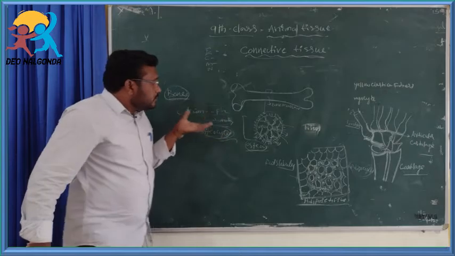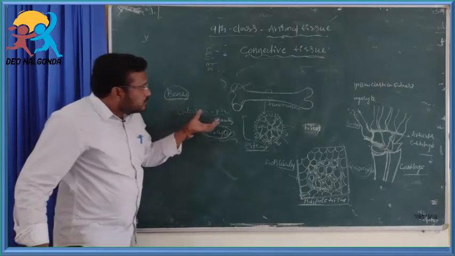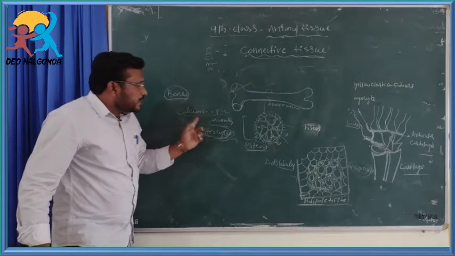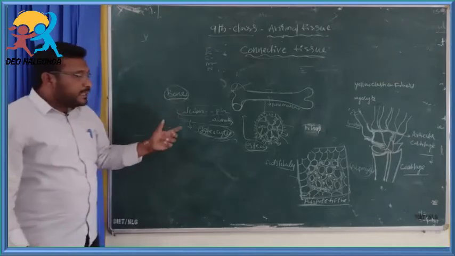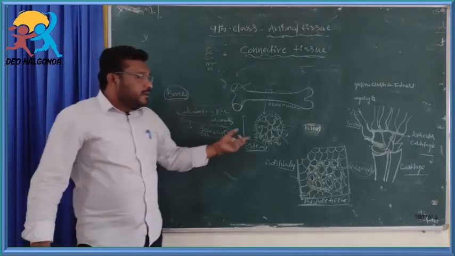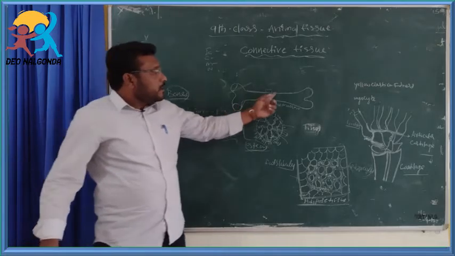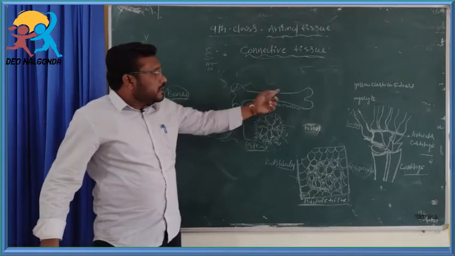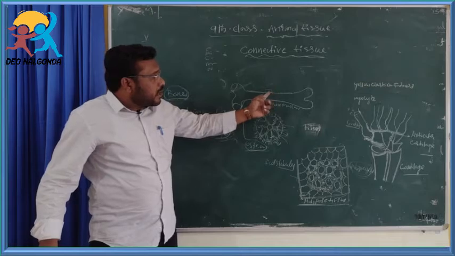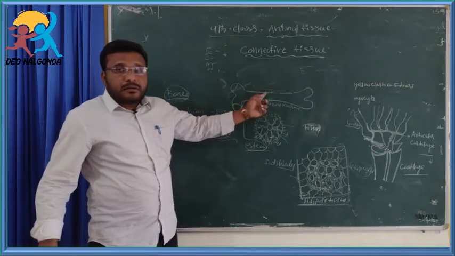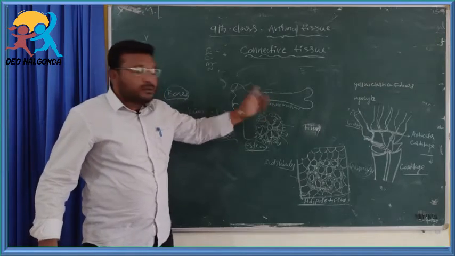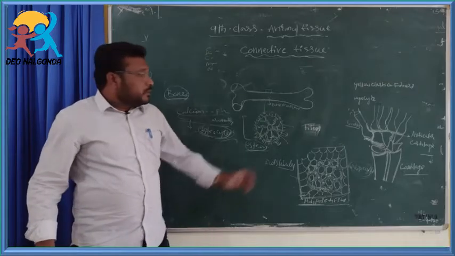It is made by salts like calcium carbonate and calcium phosphate. These are secreted by osteocytes. Osteocytes are located in the central hollow portion of the bone, that is called bone marrow.